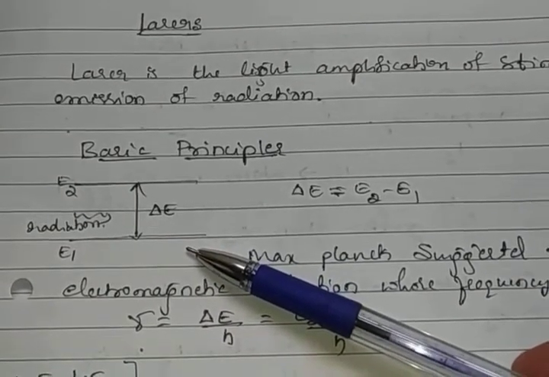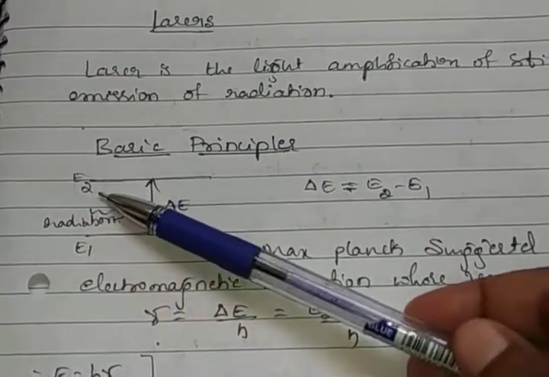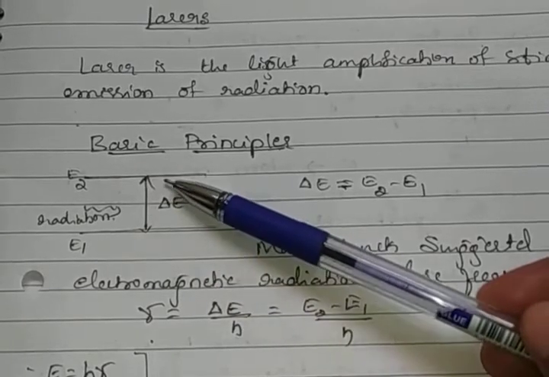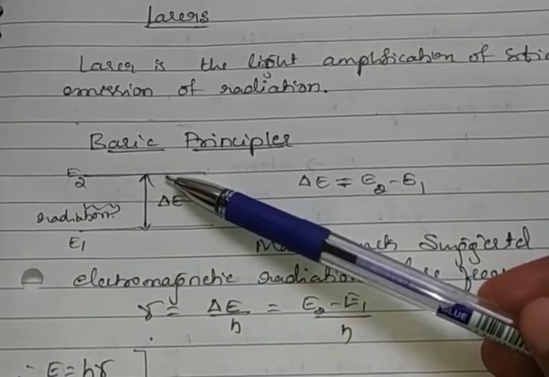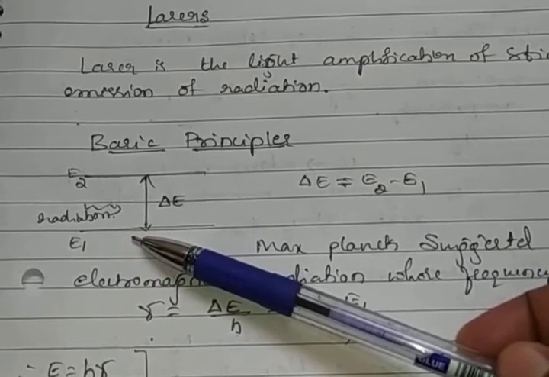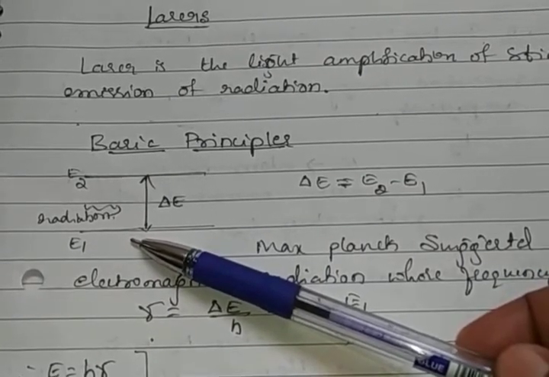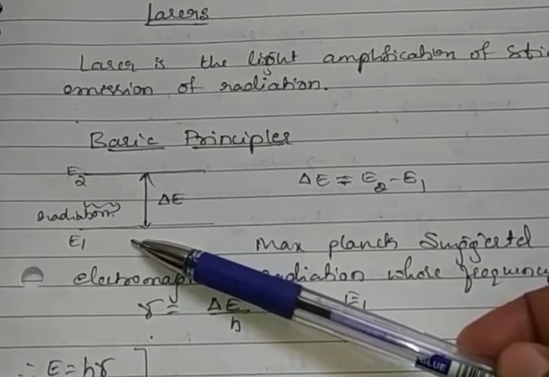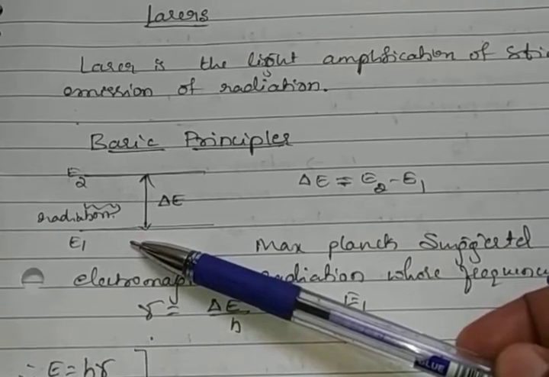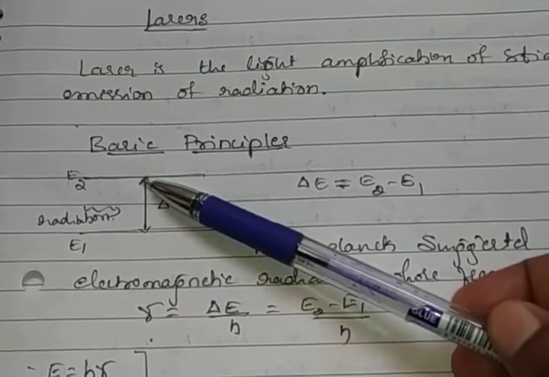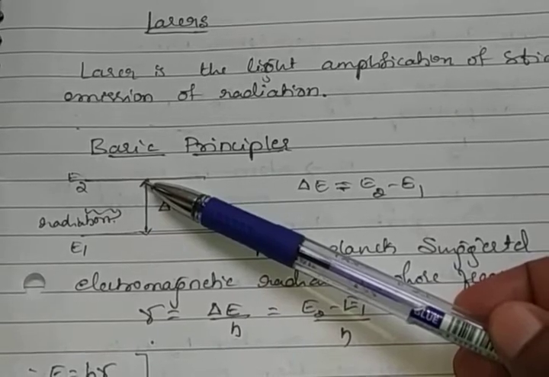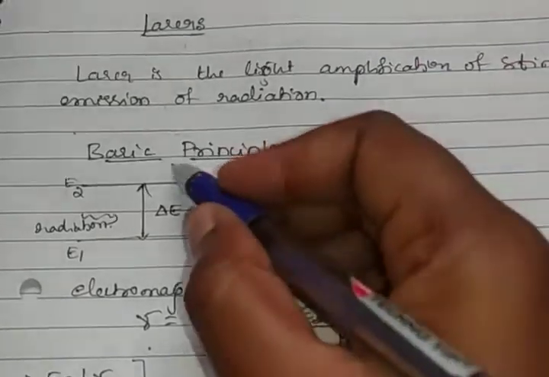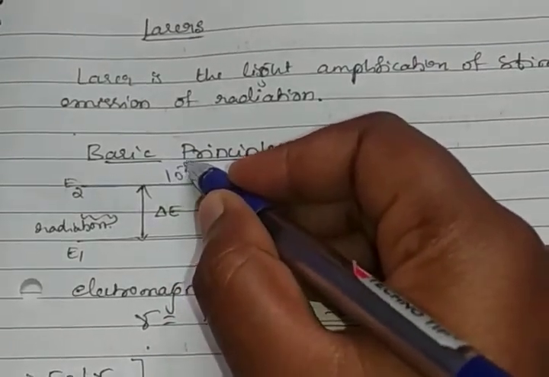Consider two energy levels, E1 and E2. Here E1 is the ground state energy level, E2 is the excited state energy level. Ground state: what is ground state? In this state atoms are stable, which is the lower state. So in this state the atom lifetime is longer. And in the excited state, atoms are unstable, and the atom lifetime is of the order of 10 power minus 8 second.